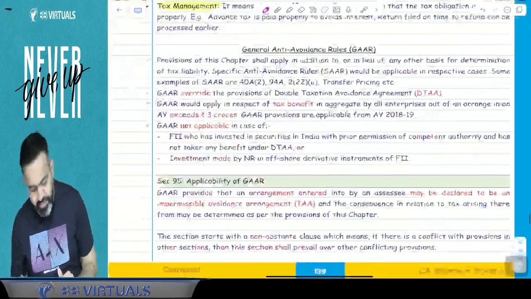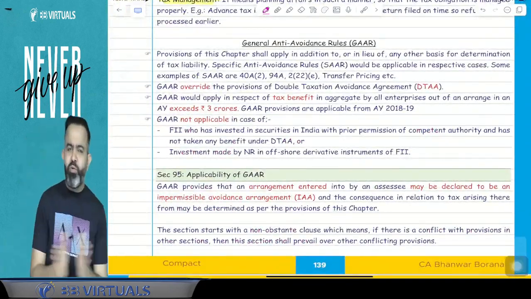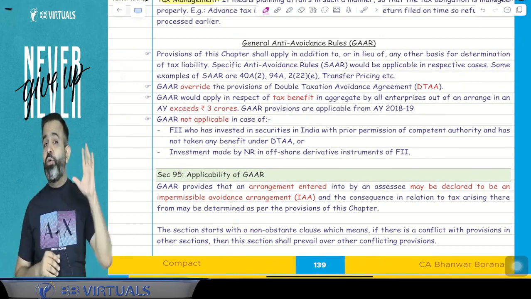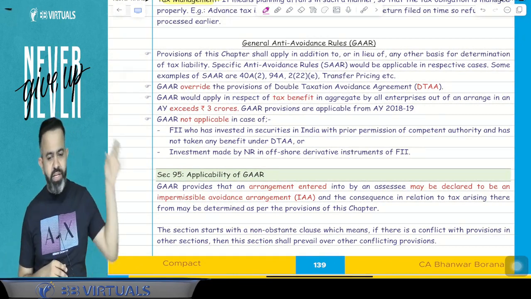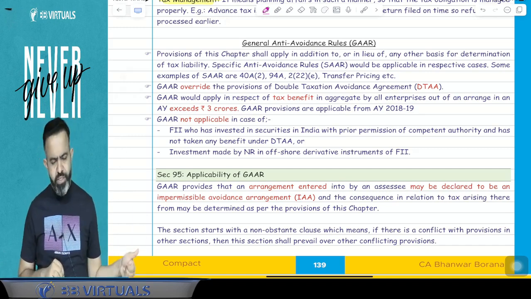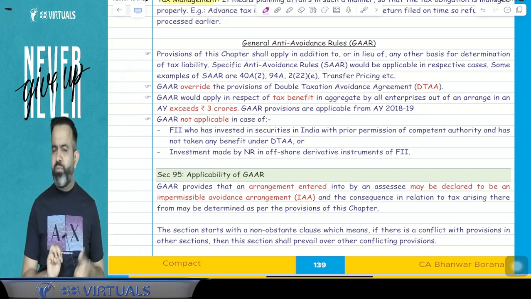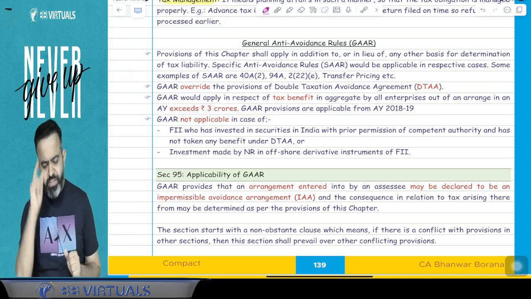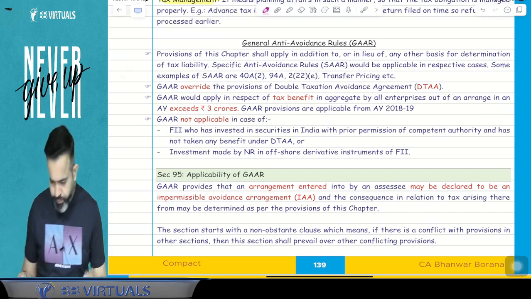Yes. So this is the GAR. We will understand this. Don't worry about that. We will do all the questions from the GAR, because from an examination perspective, there are various questions, and every year in the examination a 3-mark question will be from this topic. Repeated questions too, we will do the questions today. Don't worry about that. First is the general anti-avoidance rules.